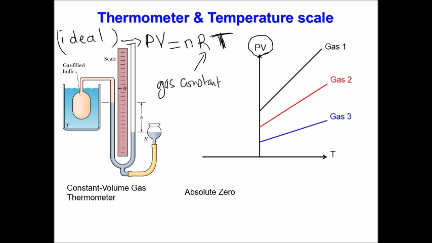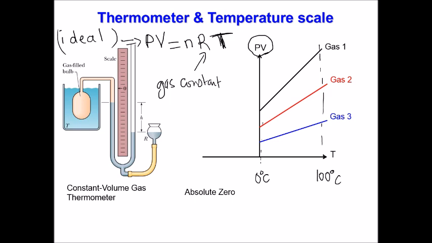All gases, if they are dilute enough, you will see that this graph is just a line. So we can define this to be 0 degrees Celsius, and we can define that to be 100 degrees Celsius, and we can graduate our thermometer like this.